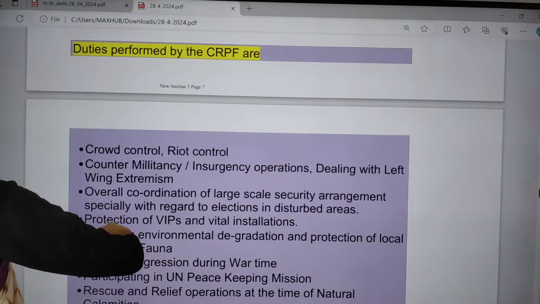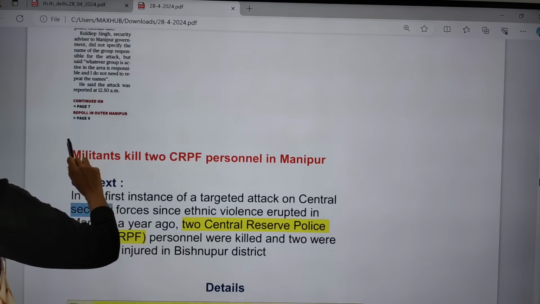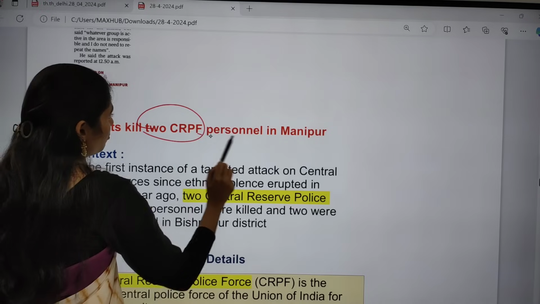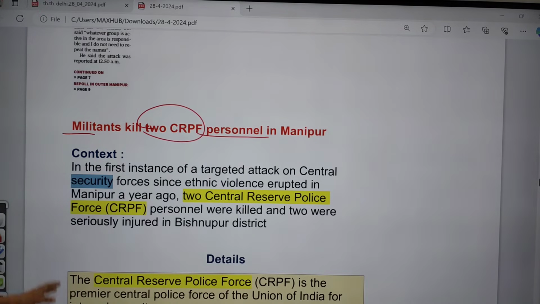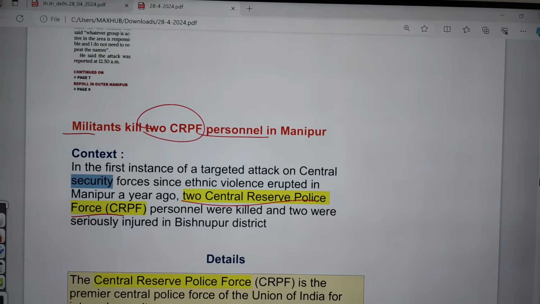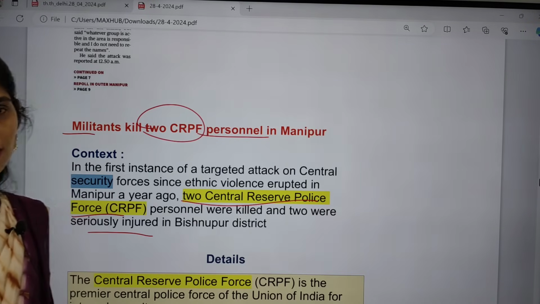So why is it in the news? First of all, because militants killed 2 CRPF personnel in Manipur. This is actually the first instance of a targeted attack on central security forces since the ethnic violence erupted in Manipur a year ago. Now 2 Central Reserve Police Force personnel were killed and 2 were seriously injured in Bishnupur district. That is why it is in the news.